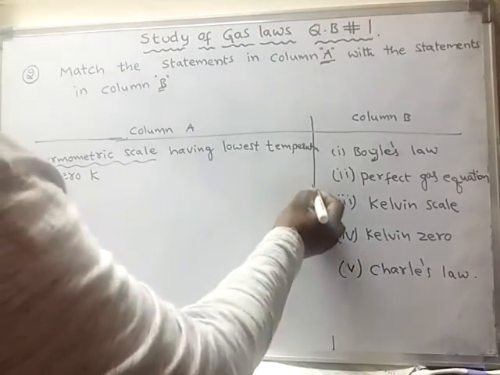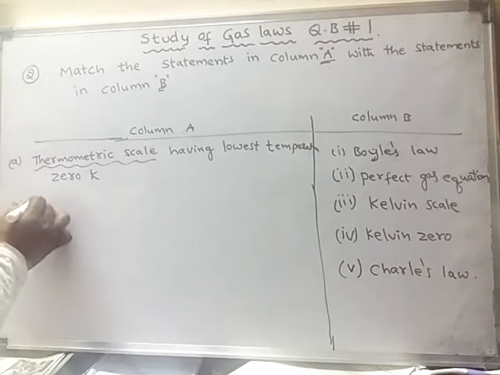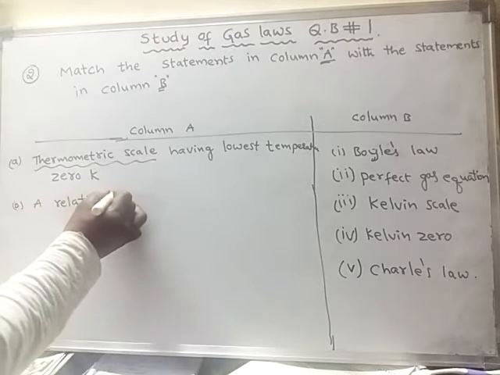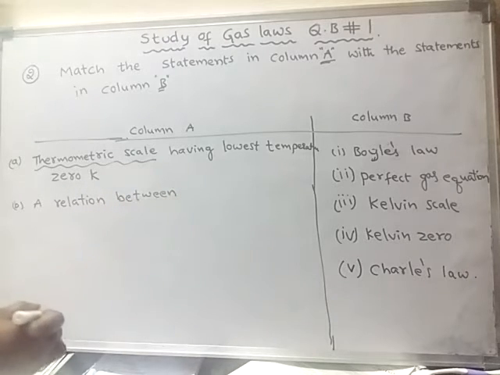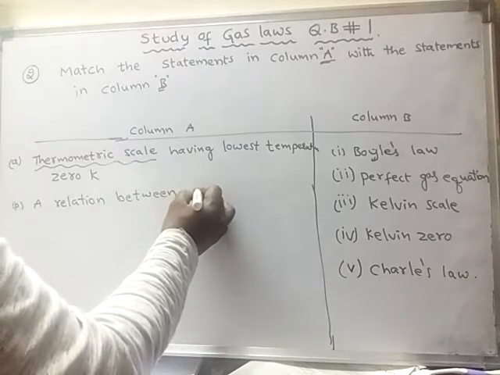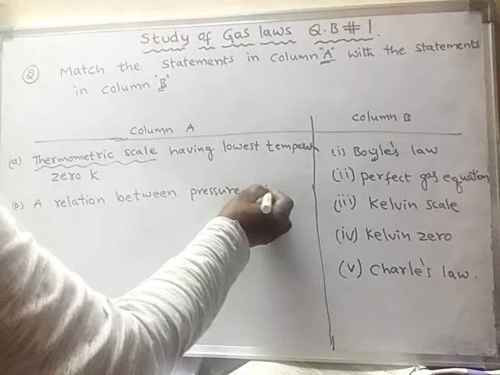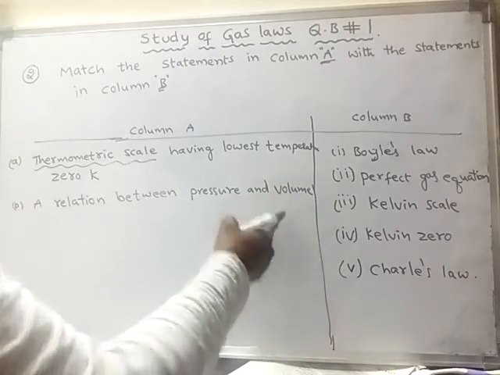Now we'll look into statement B of the second question: a relation between pressure and volume. Already we have seen this in the first question.